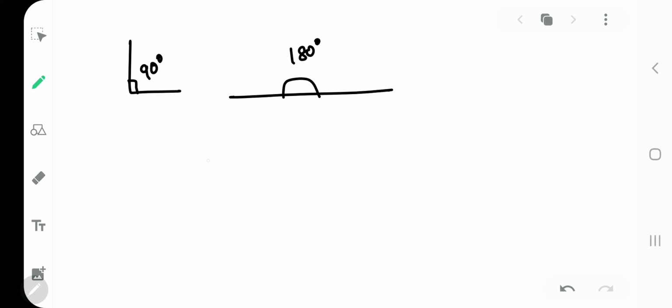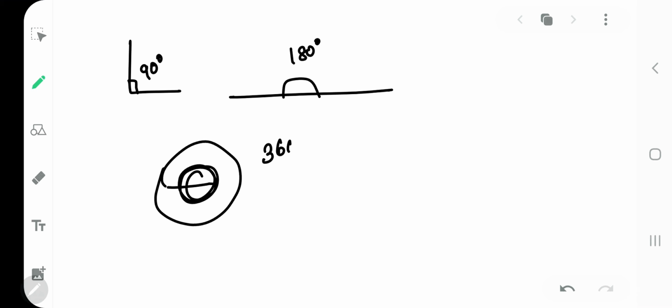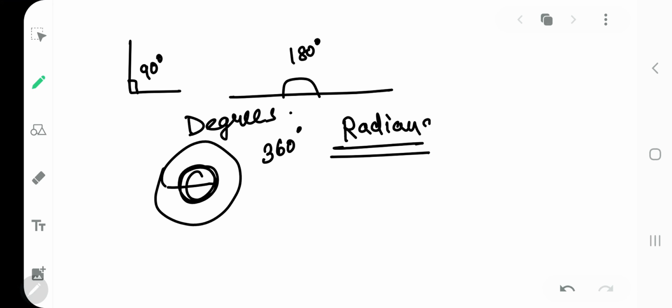Today our topic is to convert your angles into a new form called radians. So first we will see what angles are. We have studied that if I draw something like this, it is 90 degrees. If I draw something like this, it is called 180 degrees. And if I draw a circle and ask you what is the angle in between, you will say it is 360 degrees. So we have learnt about degrees, but today we have to come across a term called radian. Okay, my dear kids, this is degree, and we have to now learn about radians.